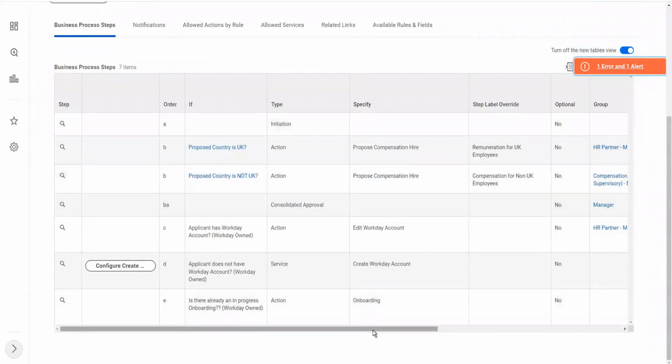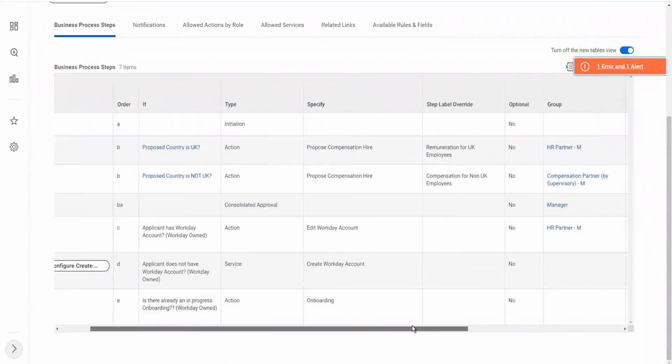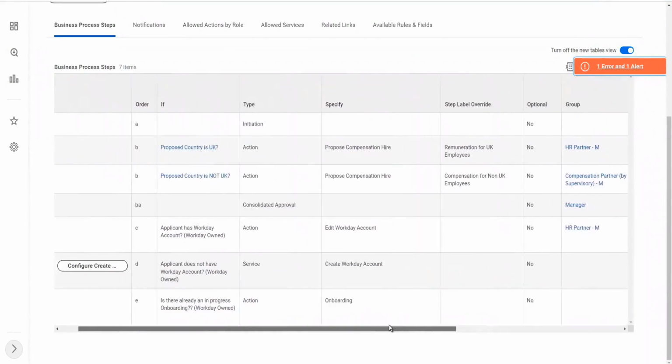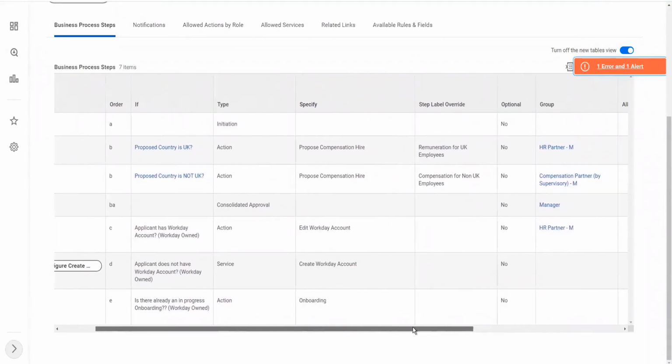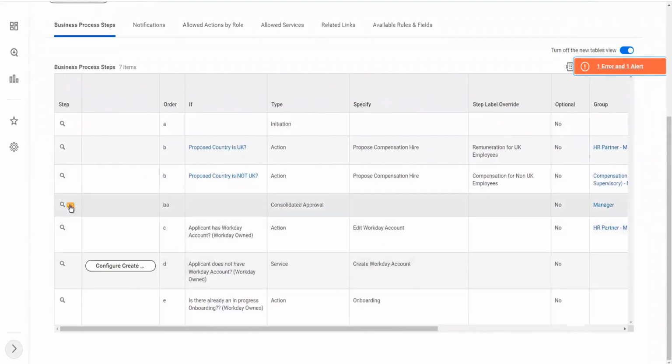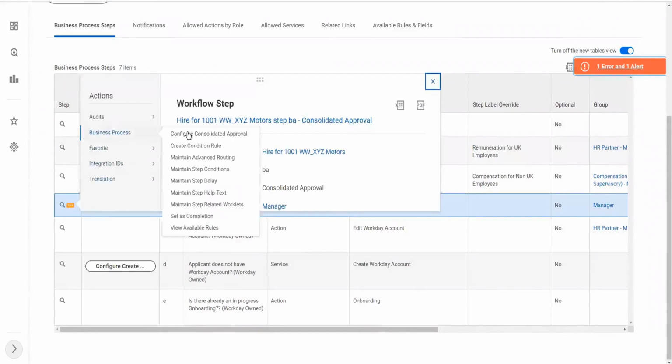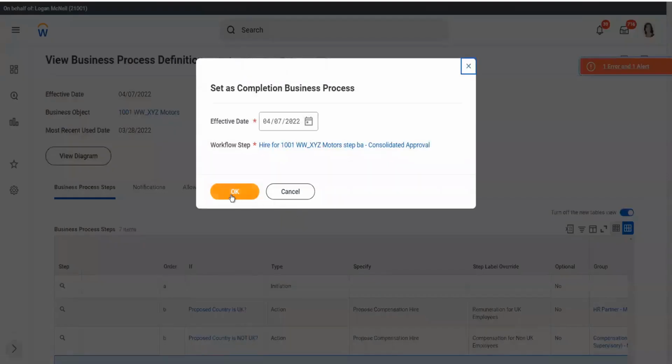Now there is this other error about the completion step. Now which step can be the completion step? The last approval step can be the completion step, right? Consolidated approval. The consolidated approval step can be the completion step. So we say that once the consolidated approval is done, the process is now complete, correct? So let's see if Workday is happy with that.